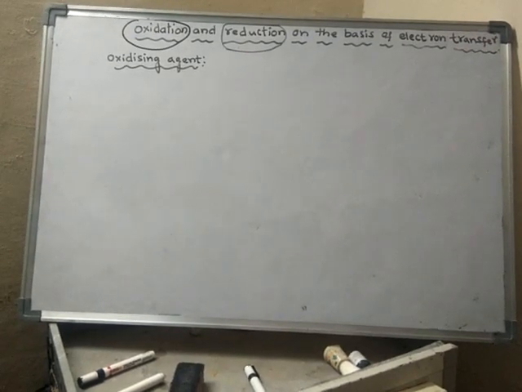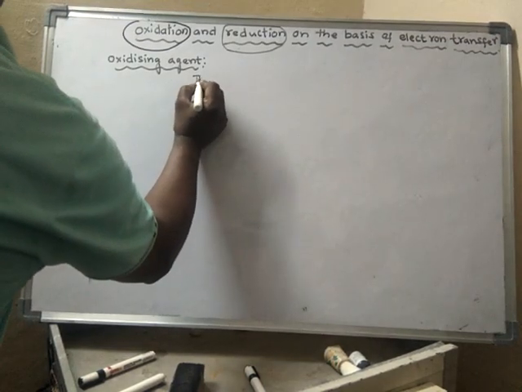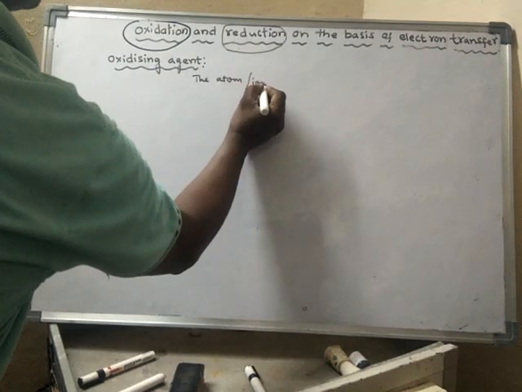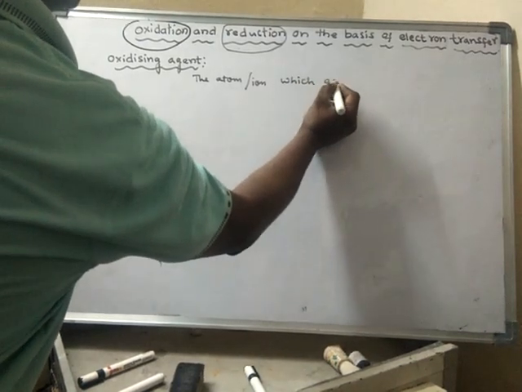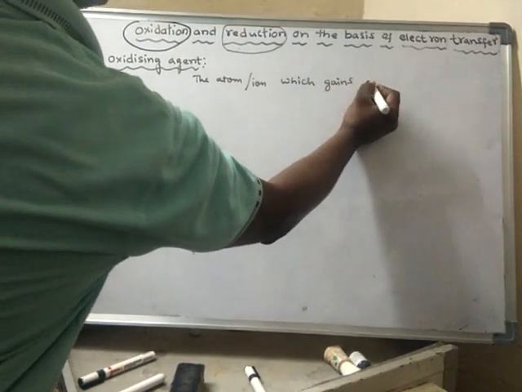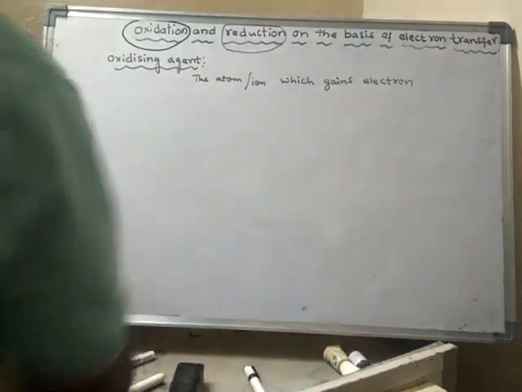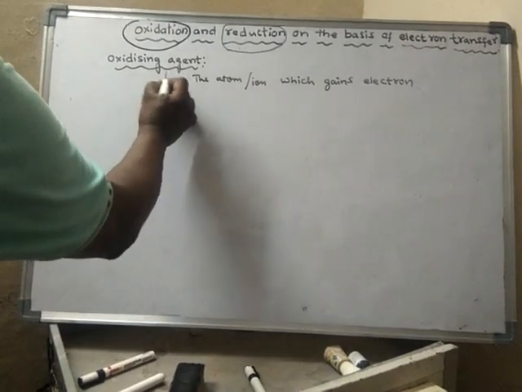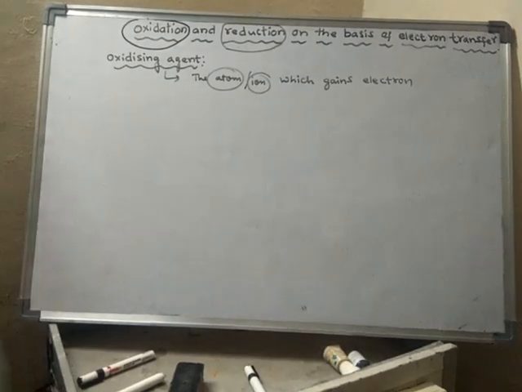An atom or ion which gains electrons is said to be an oxidizing agent. It may be the atom or it may be the ion which gains electrons.